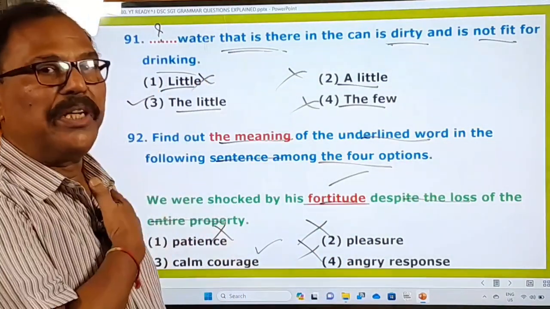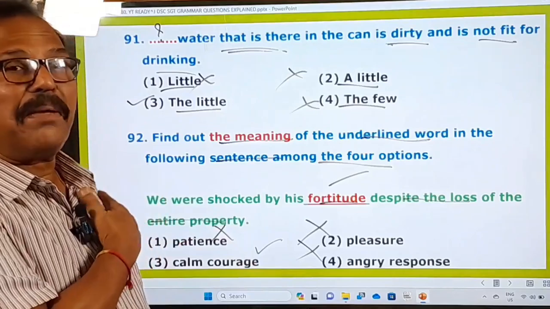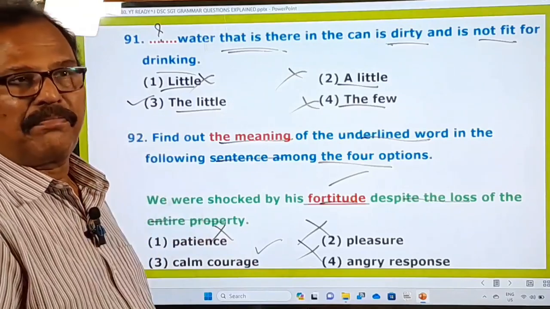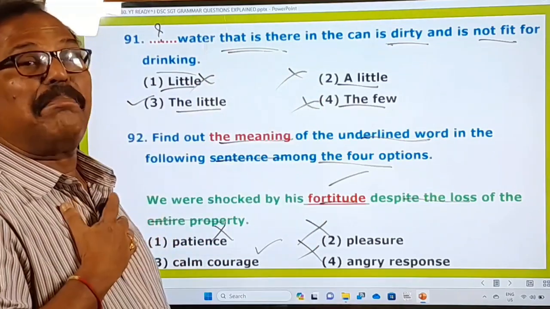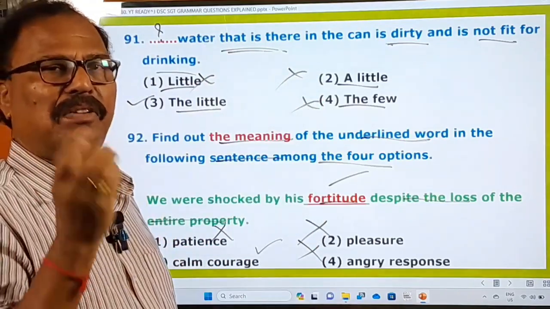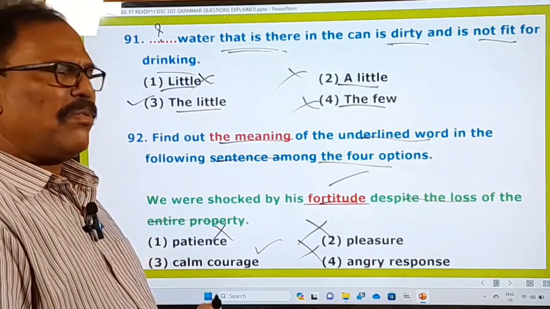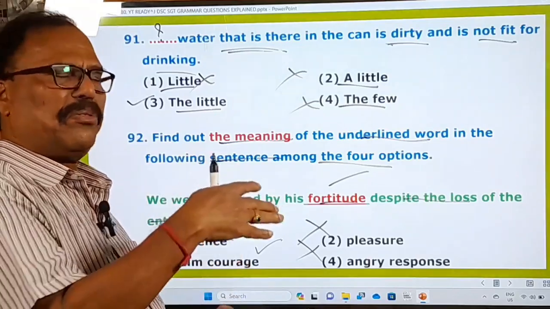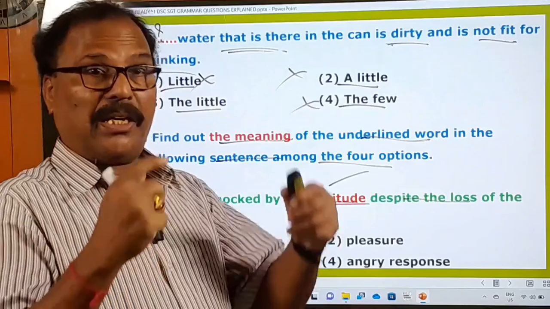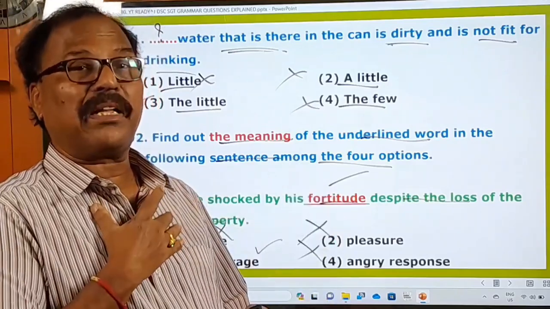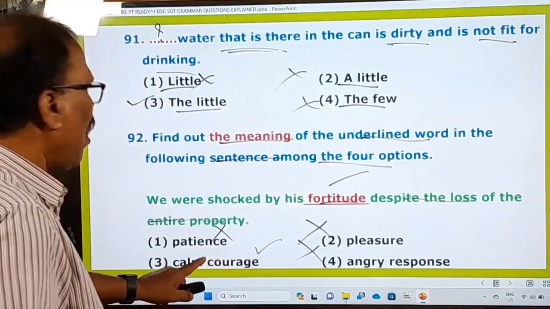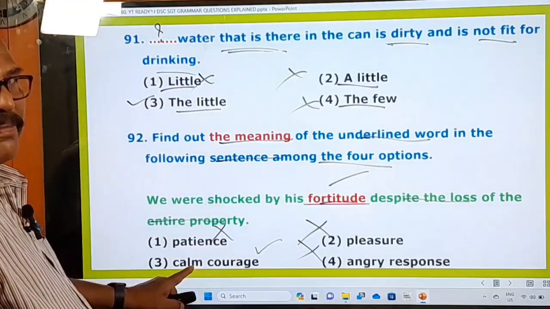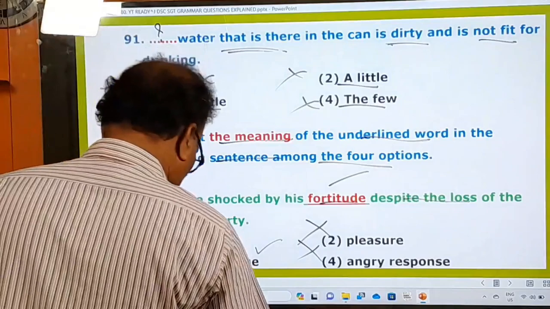Fortitude means gunde nibbaramu, gunde nibbarata, fortitude. అనేక కష్టాలలో కూడా వాడు చలించకుండా ఉండడాన్ని గుండె నిబ్బరత. That's called fortitude. It's a wonderful word. ఎన్నో కష్టాలు వస్తుంటాయి, ఇంట్లో ఇబ్బందులు ఉంటాయి, బయట ఇబ్బందులు ఉంటాయి, అన్ని కష్టాలలో కూడా ధైర్యంగా ఉంటే that is called గుండె నిబ్బరత, fortitude. So the meaning of this fortitude is calm courage. Right. And now let's go to the next one.